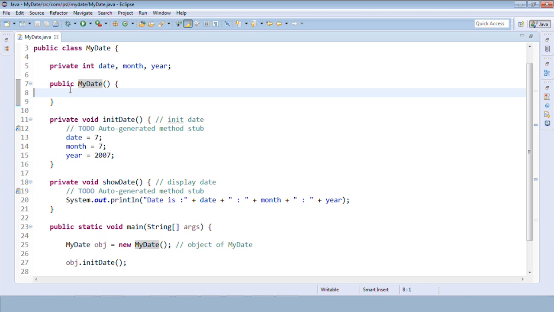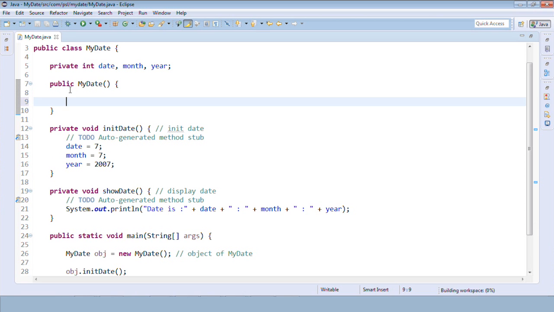So basically there are two things. Constructors are nothing but a special type of method. Why are we calling them special methods? Because they don't have any return type. And the second thing is, the name of the constructor is the same as the class name. Okay, and we use the constructor again to initialize the values.